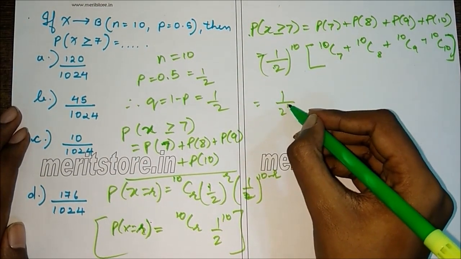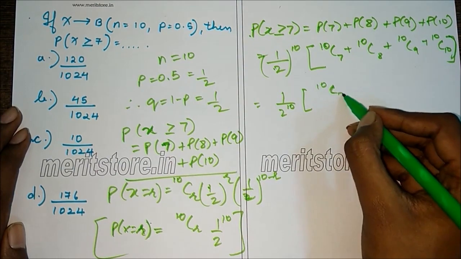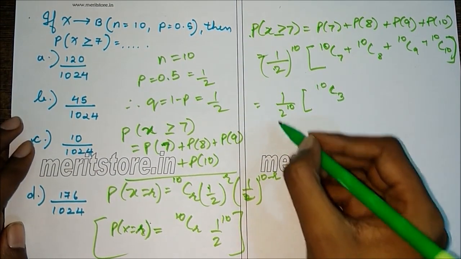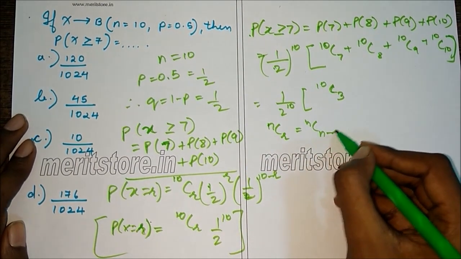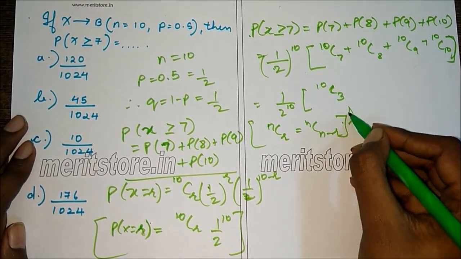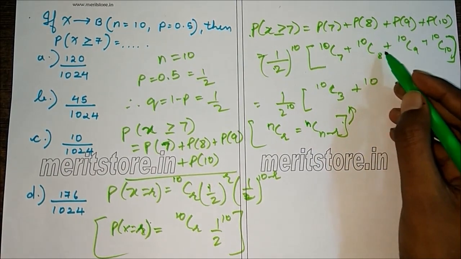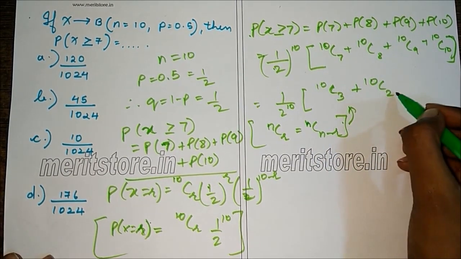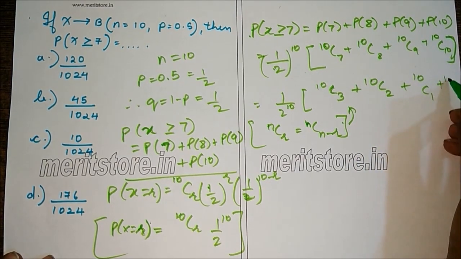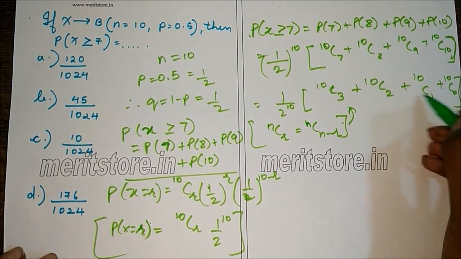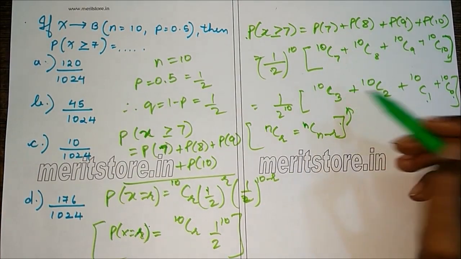1 by 2 raised to 10. 10C7 is the same as 10C3, property of combination: nCr is the same as nC(n minus r). We use this property. Plus 10C8, so 10 minus 8 is 2, so this is the same as 10C2 plus 10C1 plus 10C0, since 10 minus 9 is 1, 10 minus 10 is 0, and 10 minus 7 is 3.